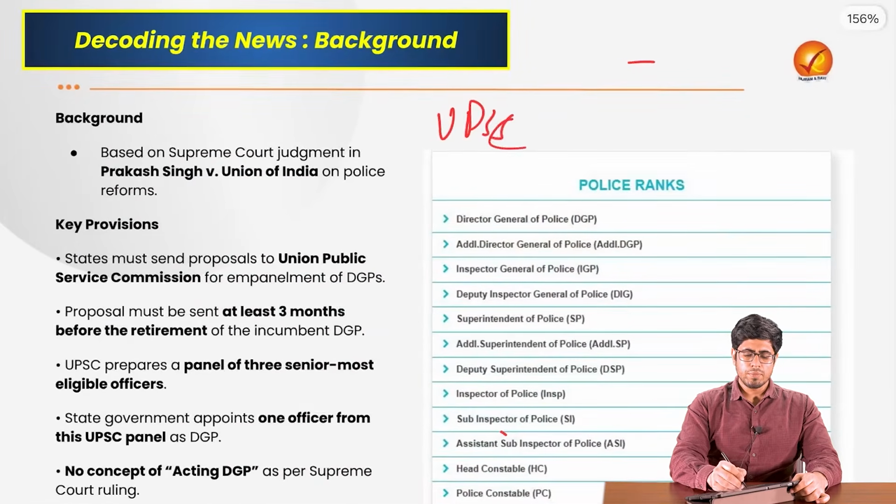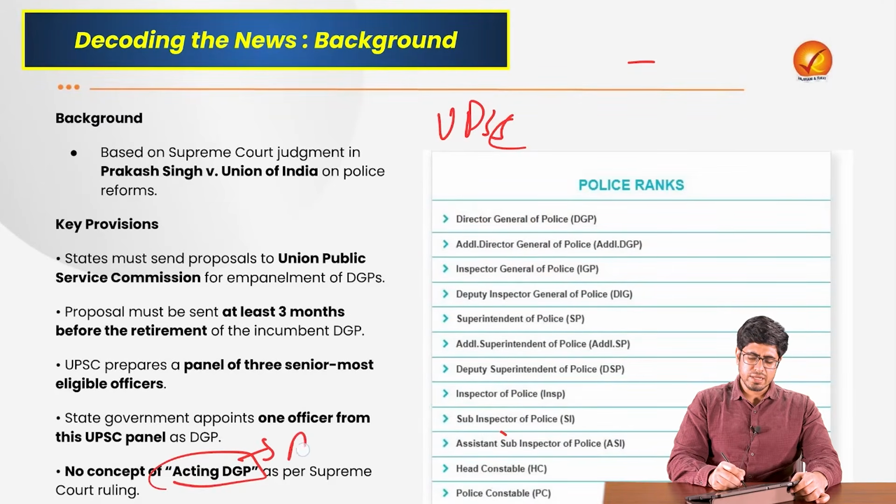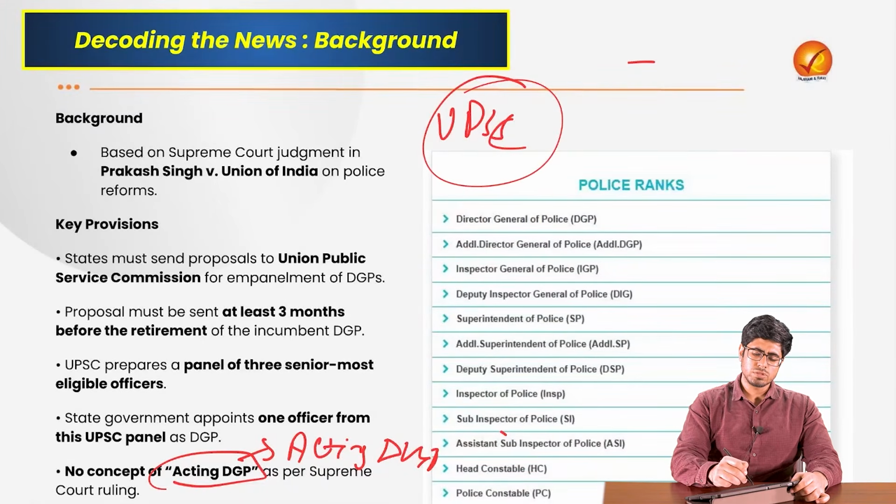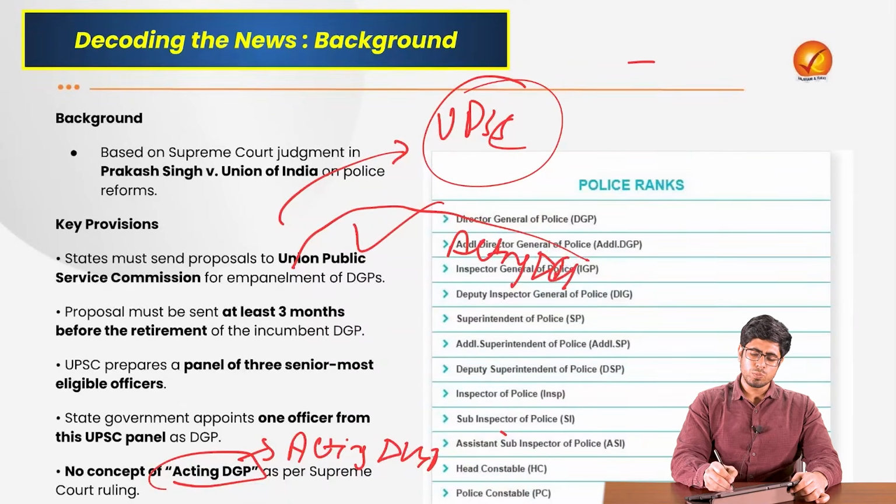They should tell you. But what are they actually doing? They are promoting an acting DGP and giving him all the powers, using it as a shortcut, not going through the route of UPSC. They are going through the acting DGP route. And UPSC as well as the Supreme Court has come down heavily on the state on this.